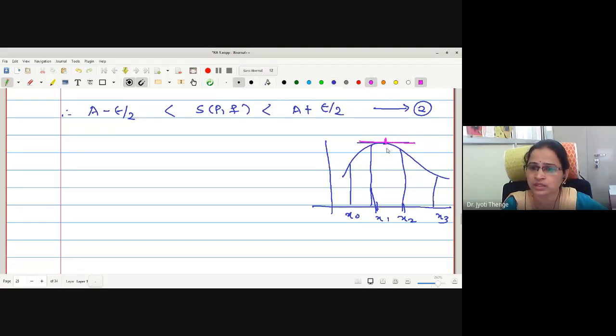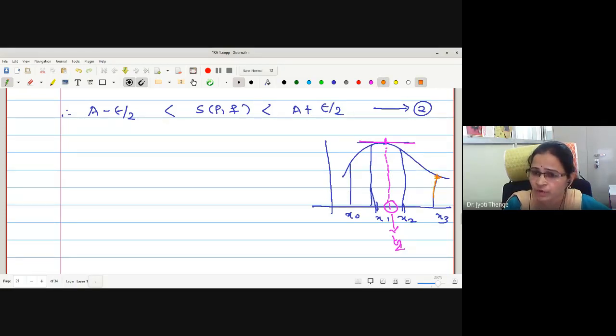Therefore, we choose this point to be T2. And look at the third interval. This point is giving me the infima.